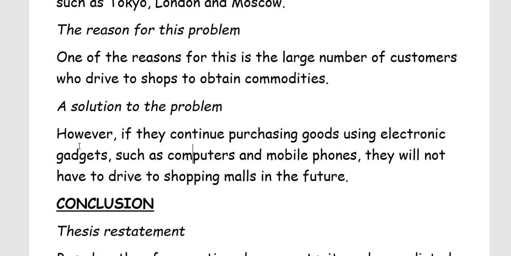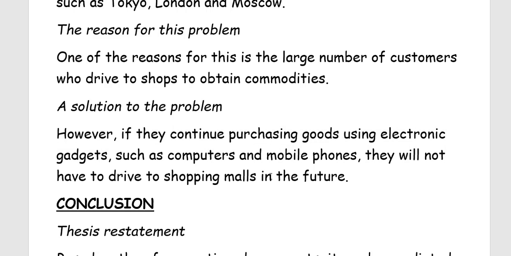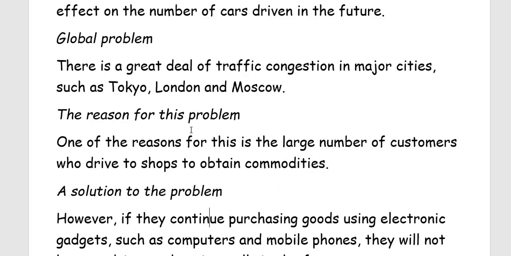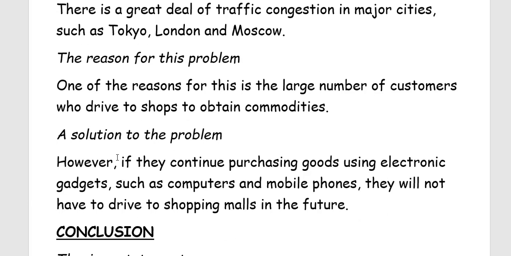Okay, so in this case, however, it means but, and I'm using a conditional clause. So if they continue, I'm using the first conditional. So, okay, and again, I'm talking about the future. So basically talk about the problem and explain why this problem exists, and then talk about a possible solution, okay, and explain that there will not be so many cars in the future.